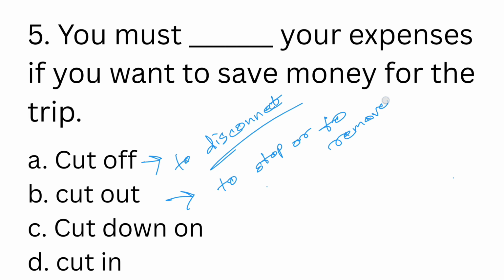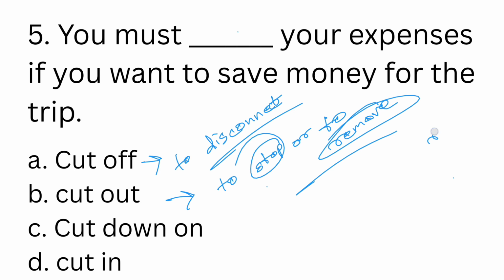Some of you may wonder that cut out could be the option here, but it is not, because the context is to reduce, to decrease. The context is not to stop or to remove. The context is to reduce, or decrease.